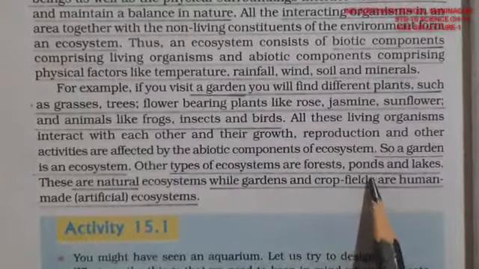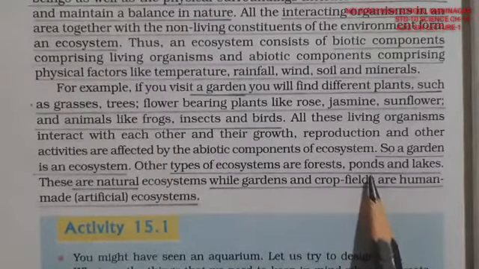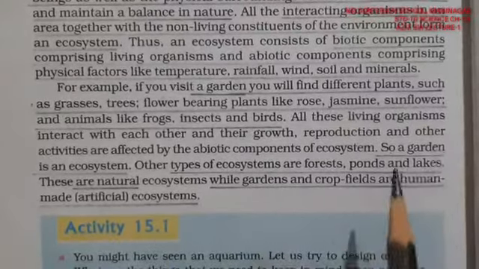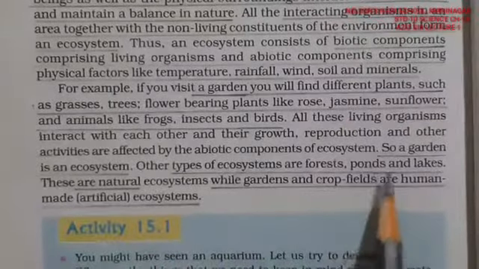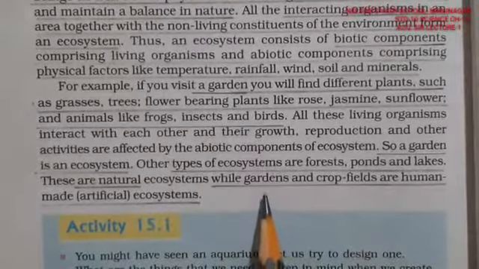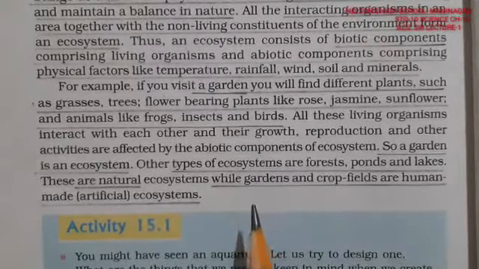Even a small pond has its own ecosystem of fishes and small insects and everything, including lakes. Lakes are the same thing. So these are all natural ecosystems: forests, ponds and all. And gardens are man-made, because gardens are maintained by human beings and they are cultured by human beings.